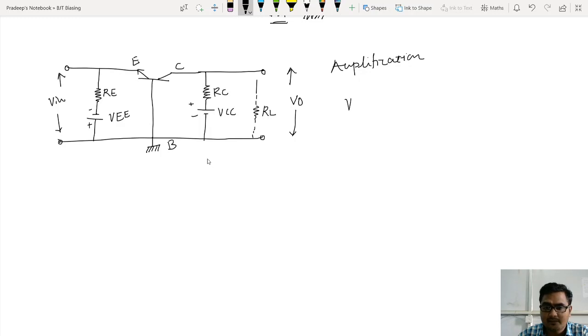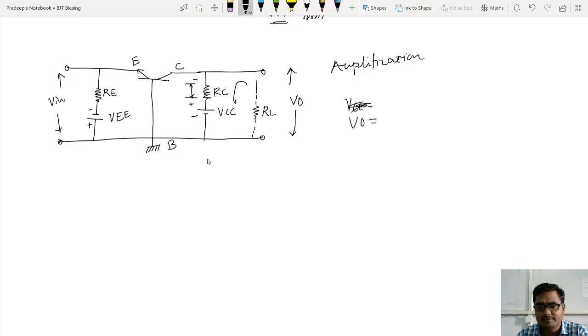VCC is equal to, see, I am writing that equation for this loop. Look at this, for this loop only. So VCC is equal to what? Now this is ICRC and VCC. Because of this VCC, the positive terminal is there. So there is a positive voltage across RC, or I can say the voltage across RC, which is developed in this manner. Look at this. As this is positive, this must be negative. So VCC is equal to, or you can say VO will be,